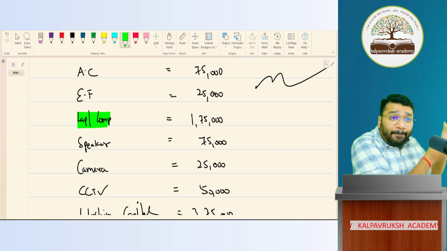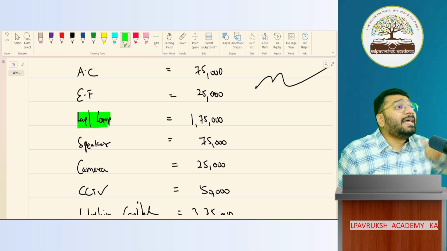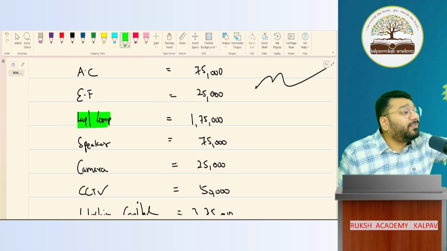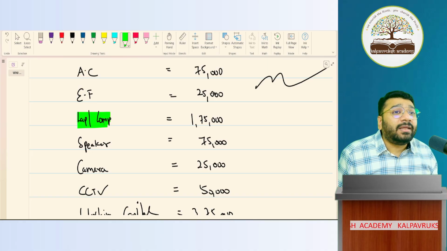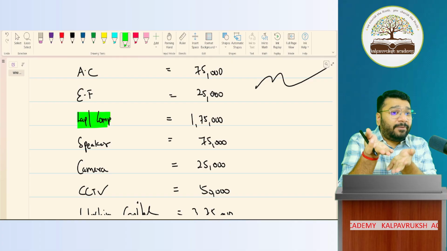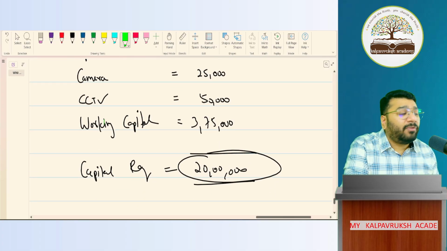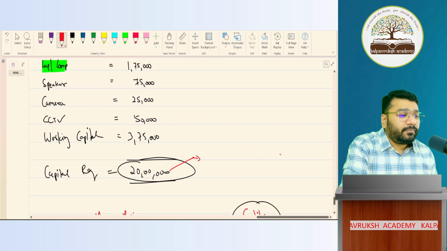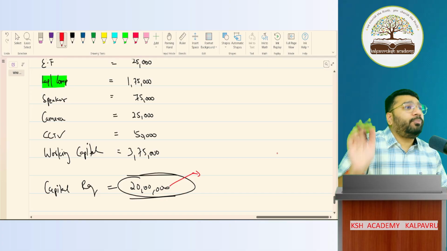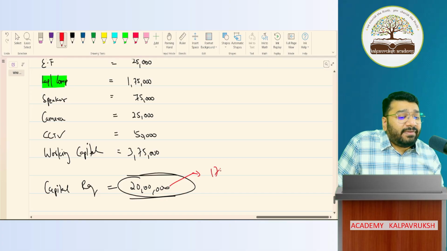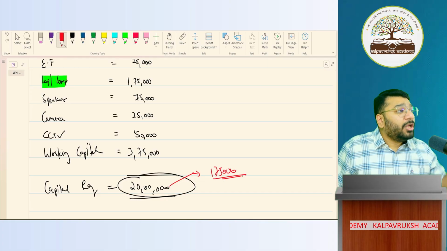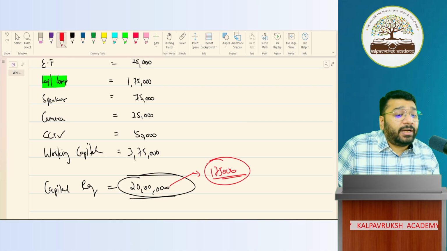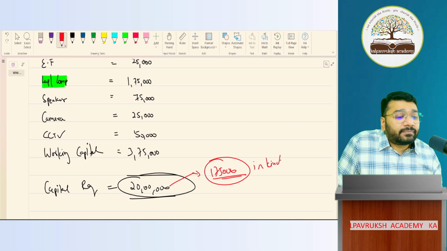So this laptop that I gave to the business is called capital contribution in the form of kind. So for the 20 lakh capital, I can give it in the form of cash and kind. Now, in kind, what I'm giving is worth how much? This laptop and PC both put together are worth 1,75,000 rupees. So this is called capital contributed in kind.